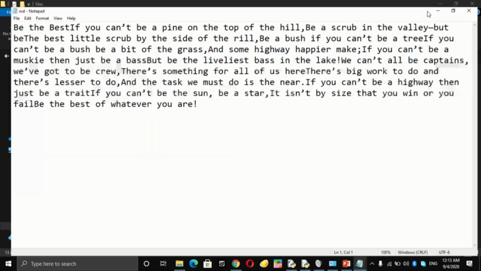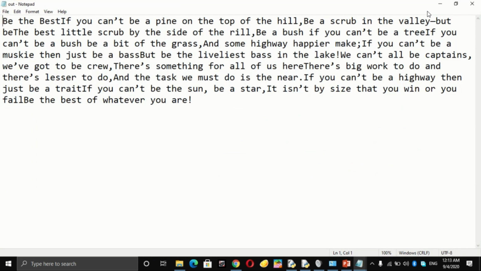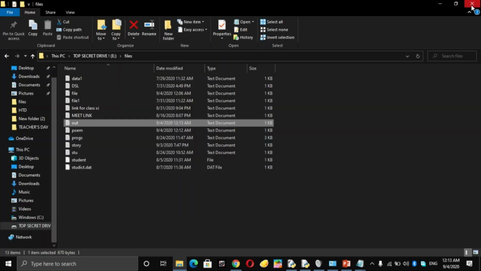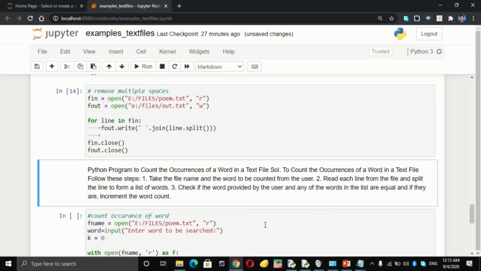Now the next program is to count the occurrence of a word in a text file. This question, when C++ was in the syllabus, this question was a sure shot question. Okay.